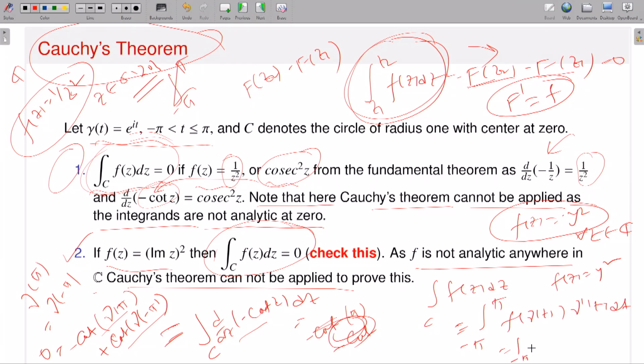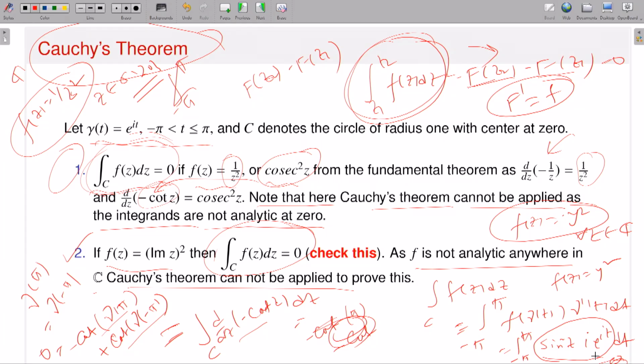And what is that? The integral from minus pi to pi. f of gamma t: gamma t is cosine t plus i sine t. The imaginary part of z should be sine t, so this should be sine square t, times gamma prime t, that means i times e to the it, dt. Now the integrand is e to the power it times sine square t, and I am integrating from minus pi to pi. You just calculate it at home, it will give you 0, nothing else. Write e to the it as cosine t plus i sine t, do some algebra, use the typical trigonometric formulas, and calculate it using the fundamental theorem, and you will get that this value is 0.